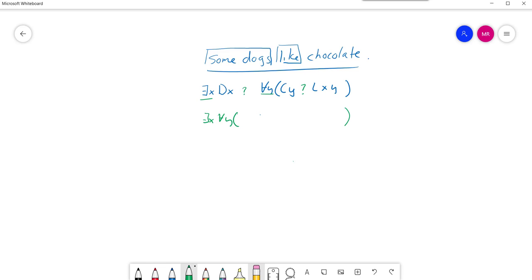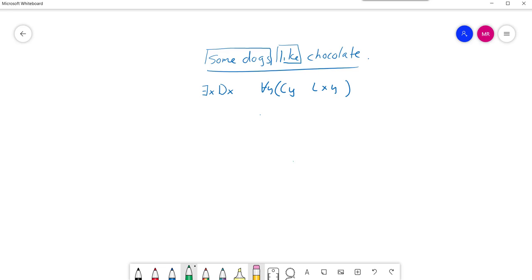So the reason that the universal quantifier is here in the middle is because there is no Y here, and so the universal quantifier can have no impact on this particular formula. Okay, so this is all good. There exists an X such that X is a dog, for all Y, Y is chocolate, X likes Y.